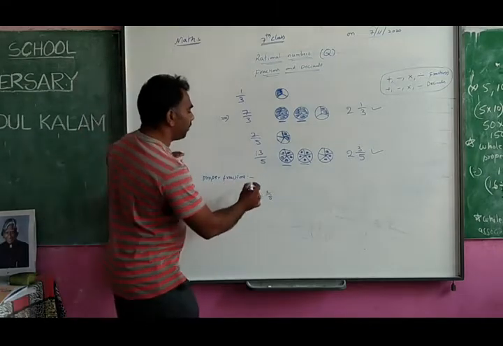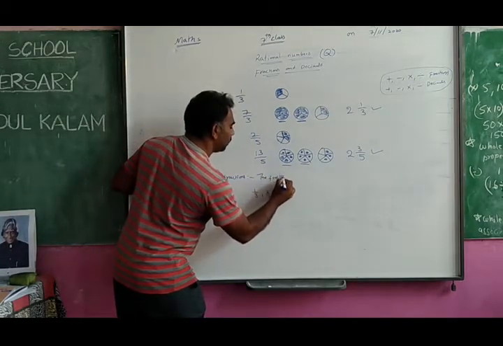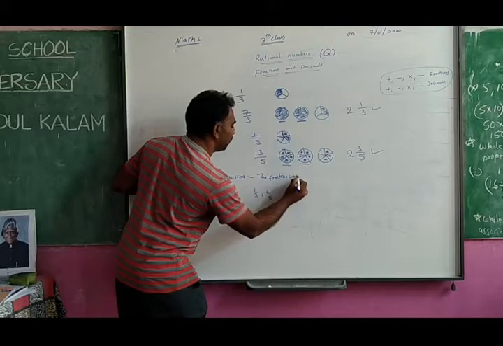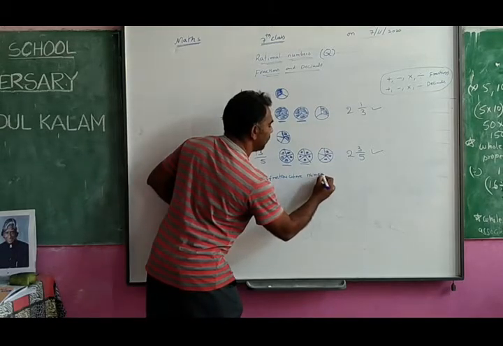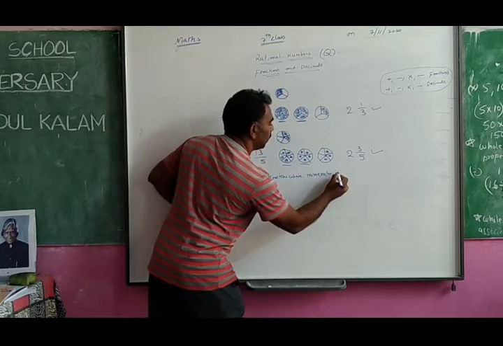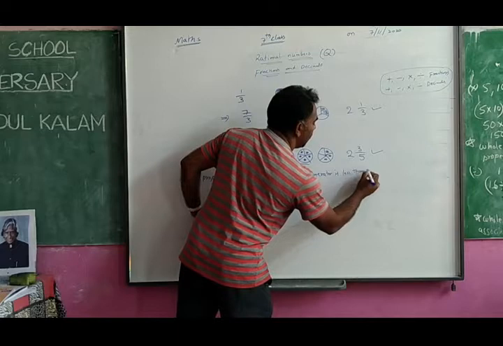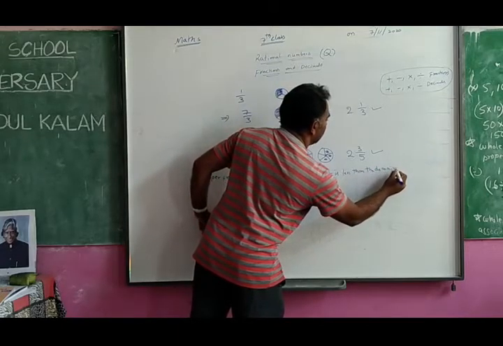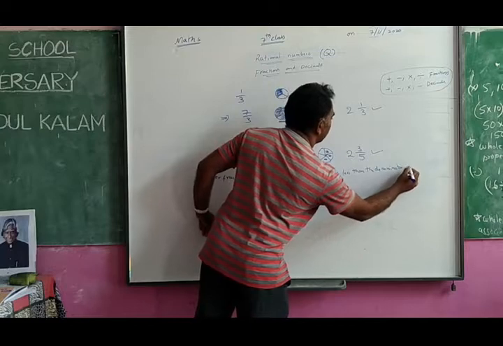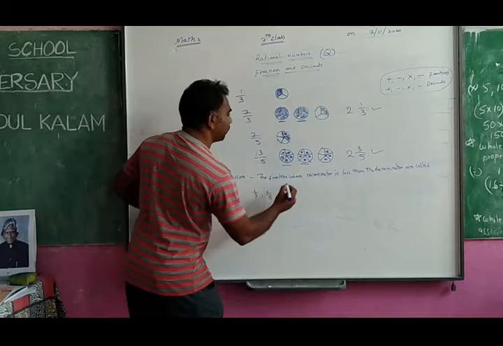So the fractions where the numerator is less than the denominator are called proper fractions.